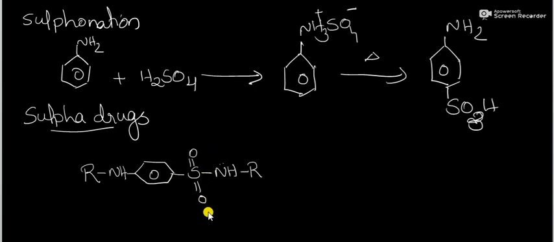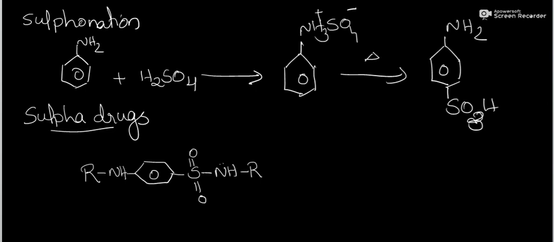That's why it's called a sulfonamide. Sulfonamides are certain groups of sulfur containing antibacterial drugs which are obtained by chemical synthesis and are used to prevent the growth of disease causing bacteria. This is a general structure of a sulfa drug.